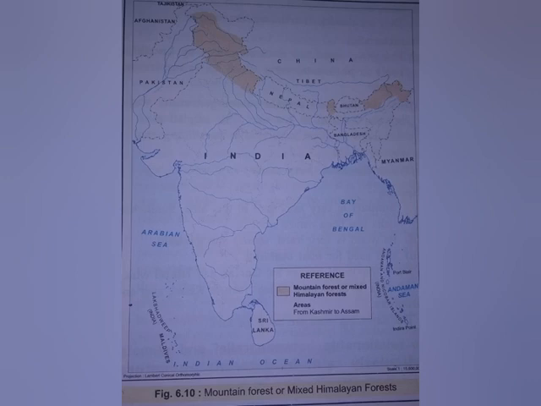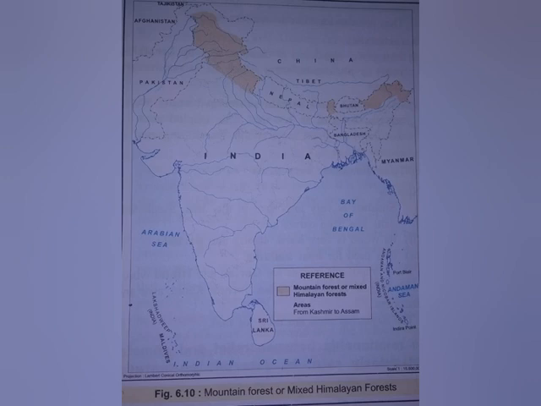And the other: its wood is oily, durable and scented. It is used for railway sleepers and house construction. It is found in Himachal Pradesh and Kashmir. So, mountain forest according to the altitude.